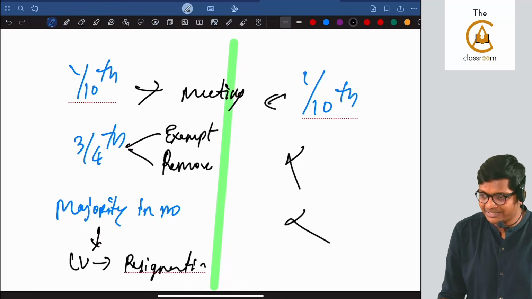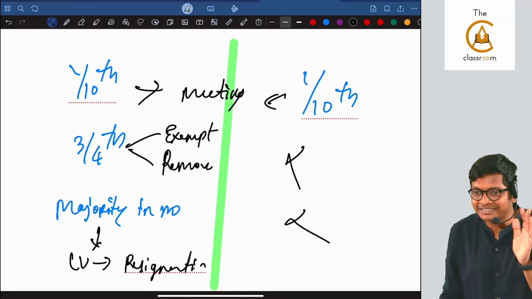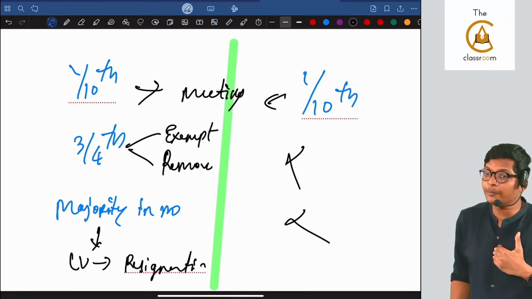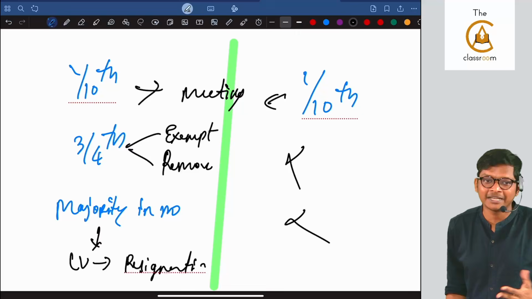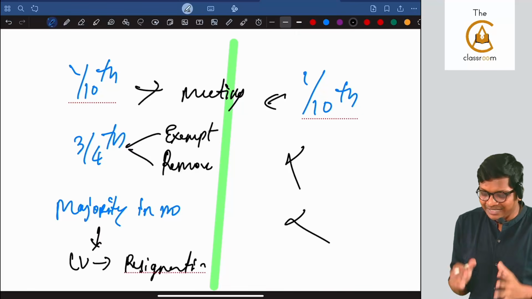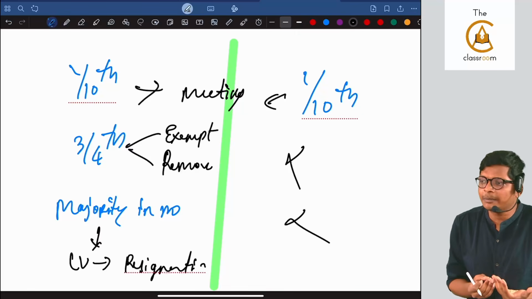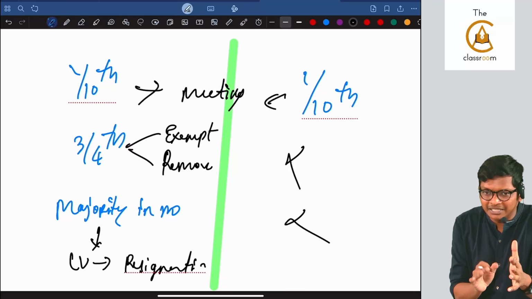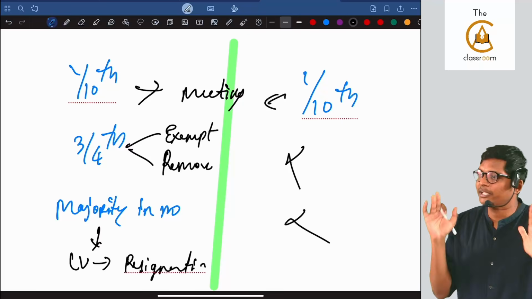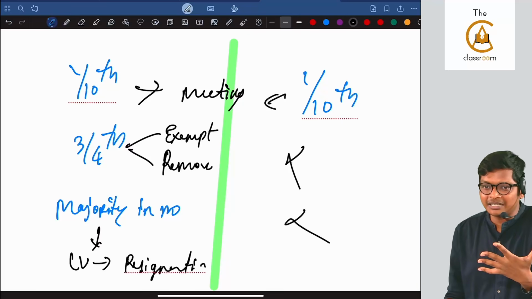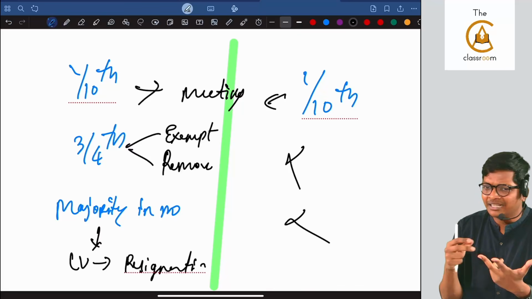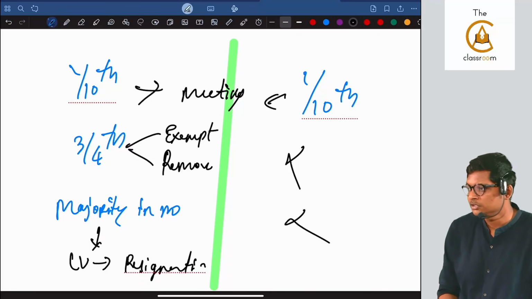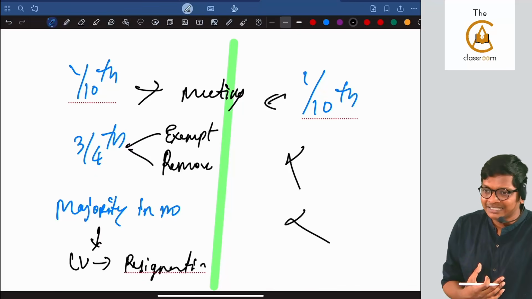Are you following, guys? Can I have multiple debenture trustees? Yes. How can you have multiple auditors? Joint audit, SA 299, we allow multiple auditors. Like that, here you can have multiple debenture trustees. For each debenture trustee, the provision I told you now will apply. So if there are 5 debenture trustees and 2 of them leave by resignation, the remaining 3 can continue. Are you following, guys? Clear?